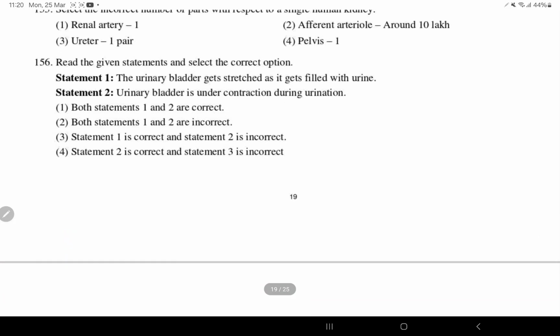Urinary bladder gets stretched as it is filled with urine, right? Urinary bladder is under contraction during urination. So both the statements are right.